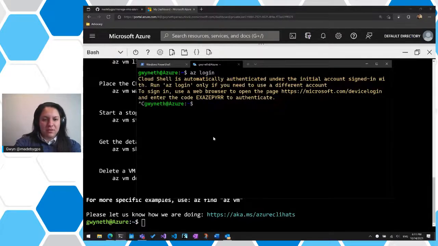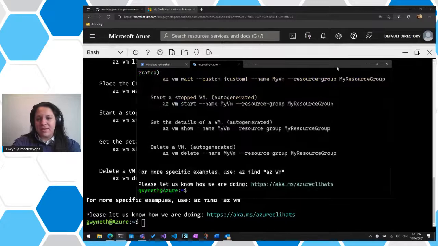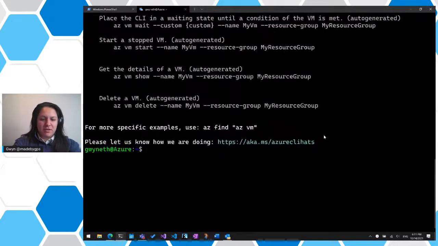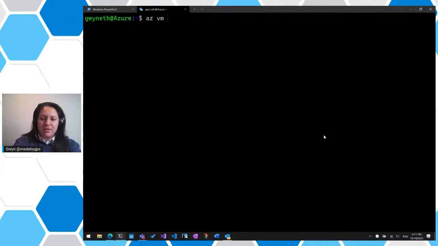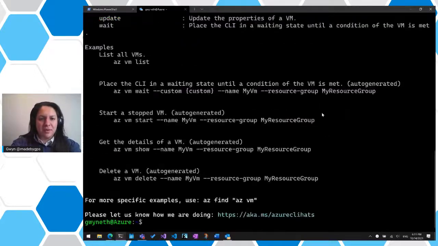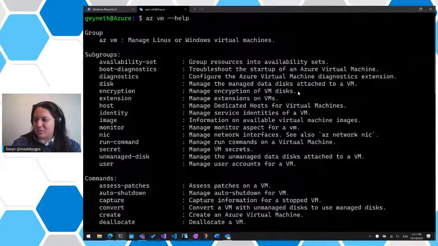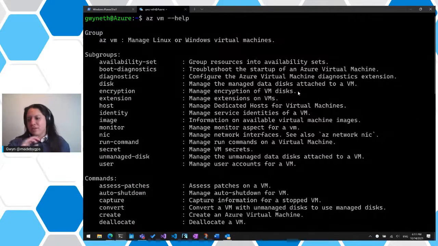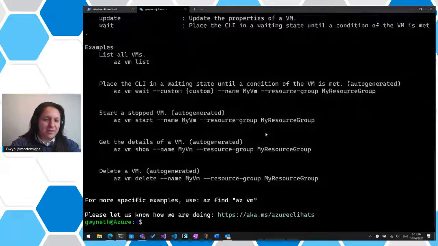I feel like I'm already logged in. az vm --help. Let's see. Okay, that might be a better option for us. Let me scroll and make this larger here. Clear, az vm --help. That might be better. Okay, I think it's a smoother experience that way. All right, we'll try here. If I run into any issues, we'll swap back and forth, and that's what demos are all about: having errors and debugging in real time.